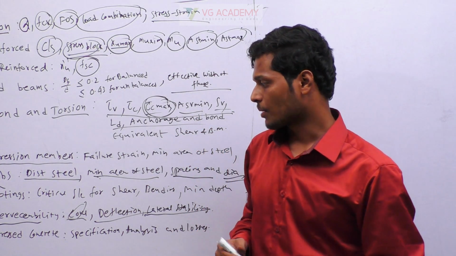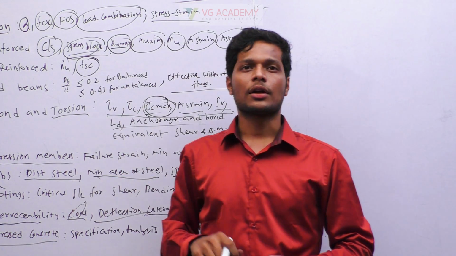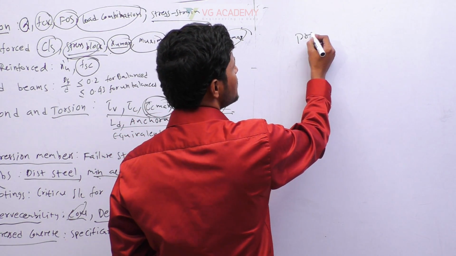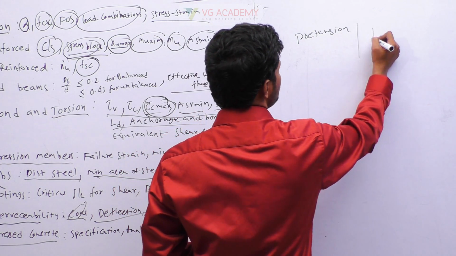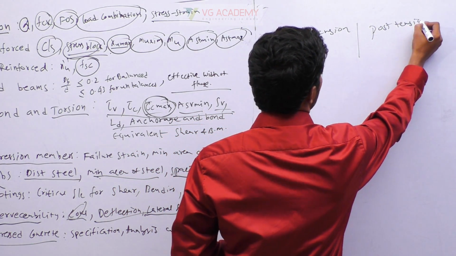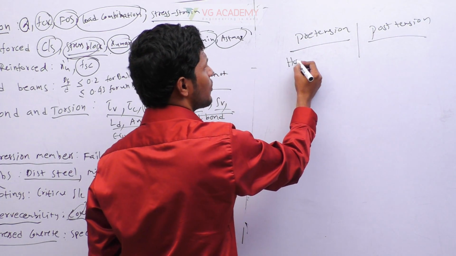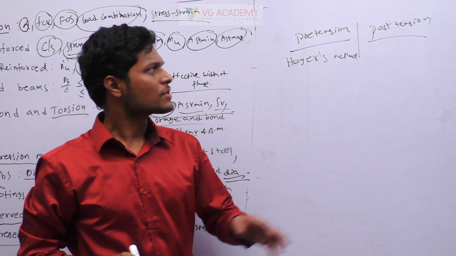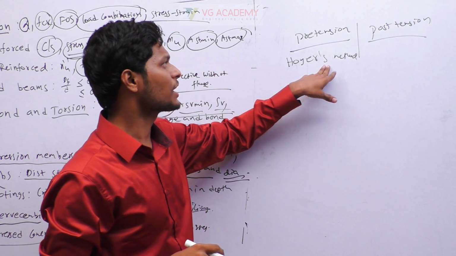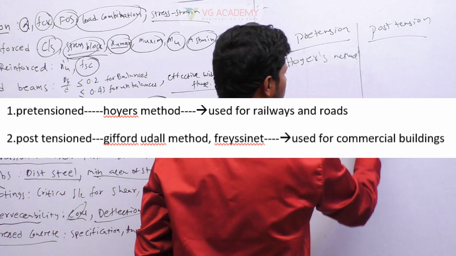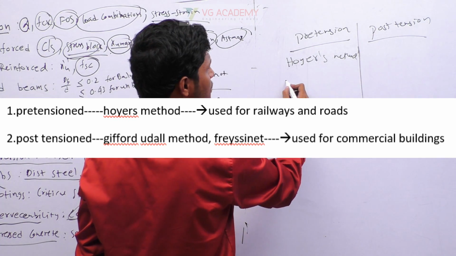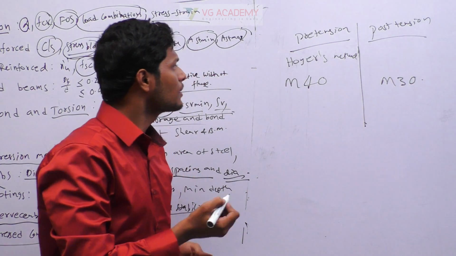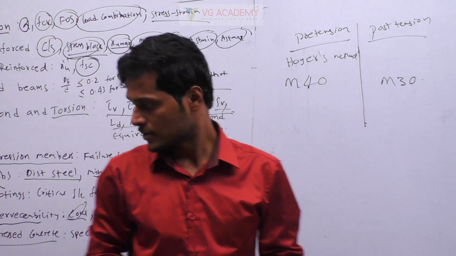Okay, so next coming to pre-stressed concrete. In pre-stressed concrete we have to remember some specifications. We have pre-tension and post-tension. In pre-tension we have Hoyer's method, and the remaining methods, like the Freyssinet method or whatever comes, all come under post-tension. In pre-tension we have Hoyer's method, remember that. And in pre-tension the minimum grade you can use is M40, for post-tension you can use M30, okay, that's all.